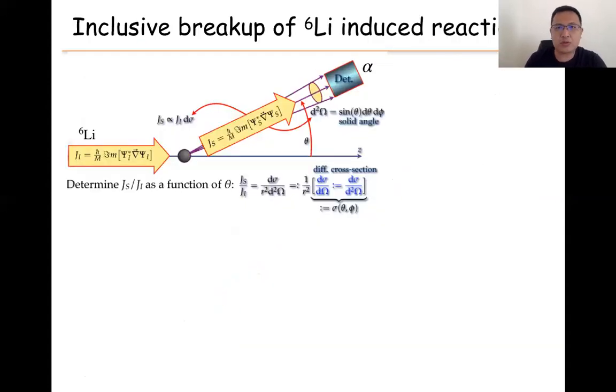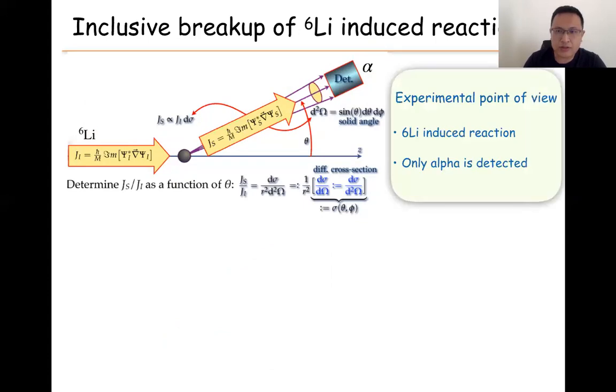So we begin with the inclusive breakup of lithium-6. Inclusive breakup means we have a lithium-6 beam interacting with a target, and in the experiment only the alpha particle is detected. So from the experimental point of view, this is a lithium-6 induced reaction where only the alpha particle is detected. From a theoretical point of view, this is a Green's function, and then it is a very easy relation. We need to know the asymptotic part of each channel, then we get the cross sections.